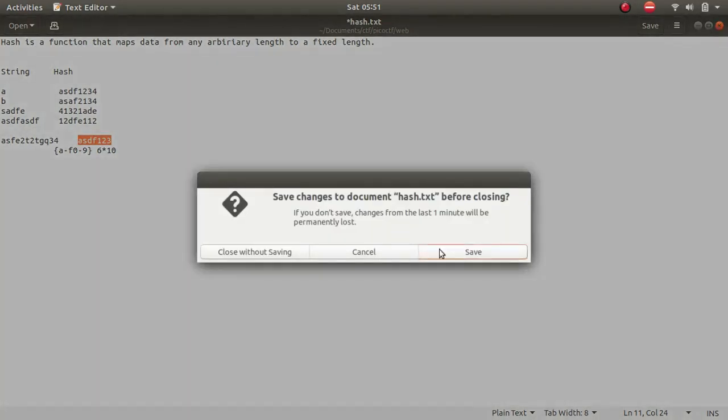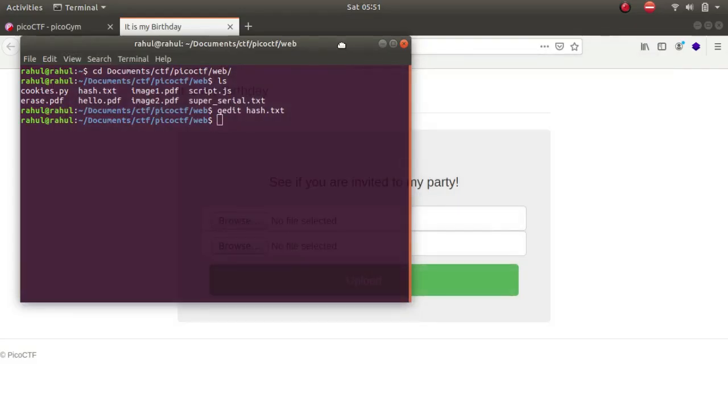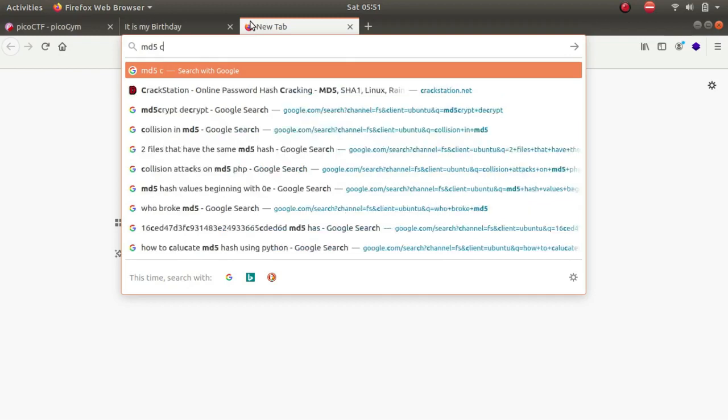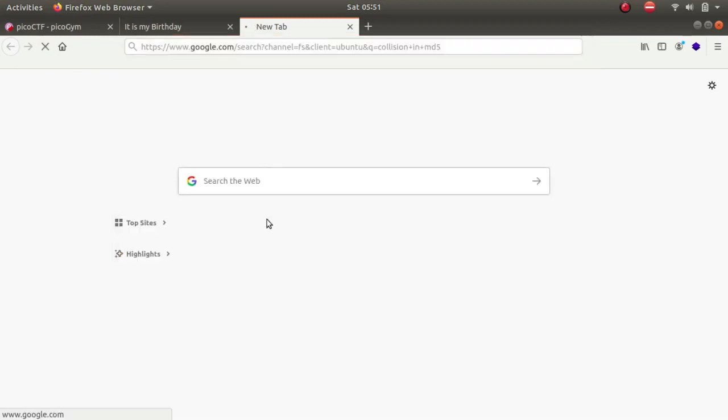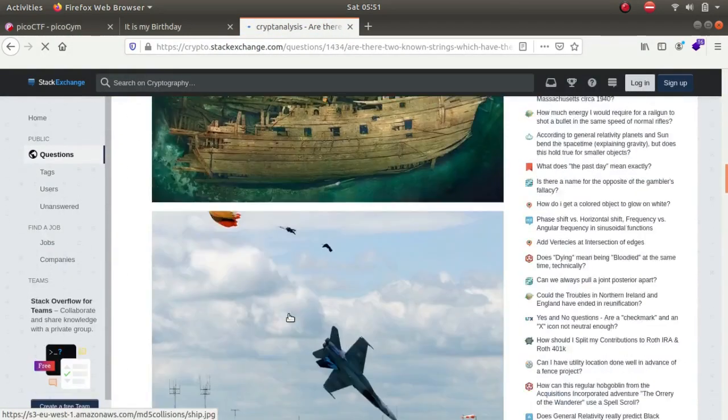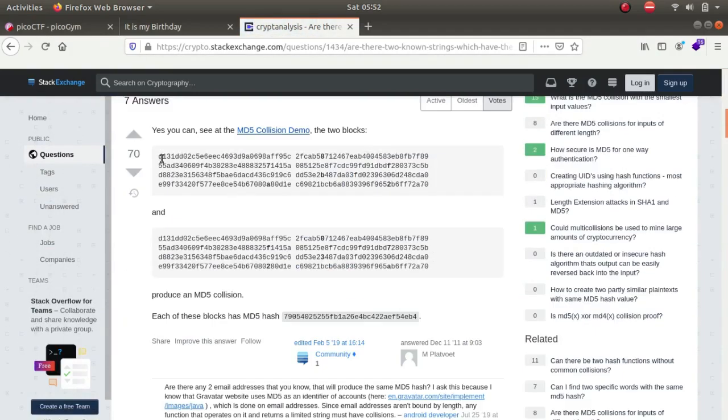Luckily, in MD5, scientists and researchers were able to find collisions. So let's search for MD5 collisions, and it took me to a page called crypto.stackexchange.com. If we look towards the end, you can see that these two are different. You can see 8 is replaced with 0 and B is replaced with 3. It should have produced a different hash, but it did not, and it produced the same hash. As you can see, this is the hash. So this is what we are looking for.